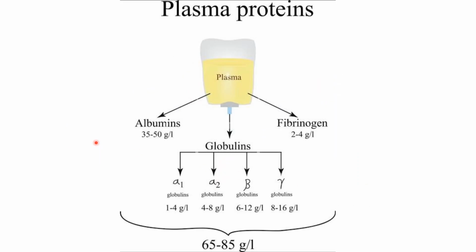So the examples we have read in the simple proteins also present in the plasma proteins. हमारा जो blood का जो portion होता है plasma उसके अंदर भी proteins present होती हैं that are albumins, that is 35 to 50 ग्राम पर लीटर. Globulins होती हैं. Globulins आगे further 4 types में divide होती हैं: alpha 1, alpha 2, beta and gamma. Gamma are immunoglobulins and third one is fibrinogen जो कि हमारे पास blood clotting protein होती है.